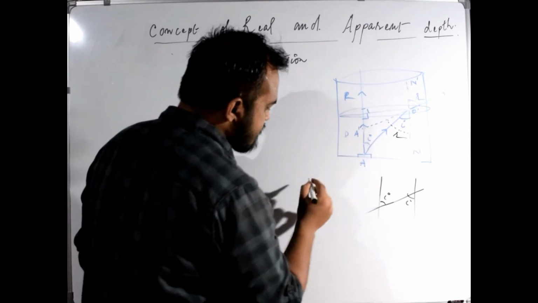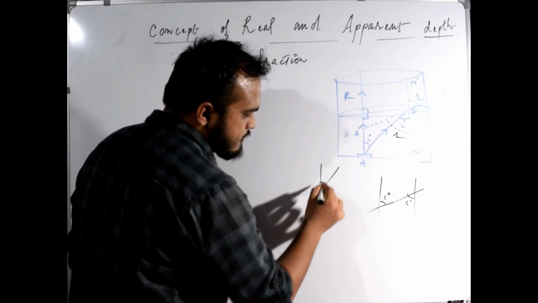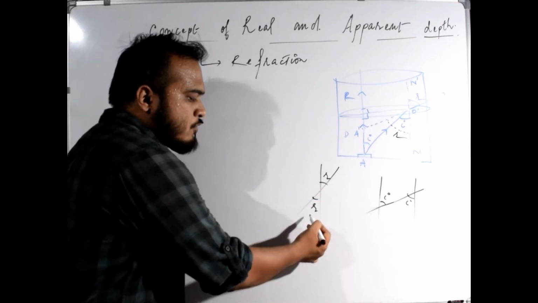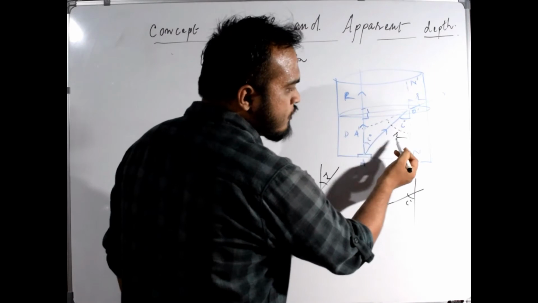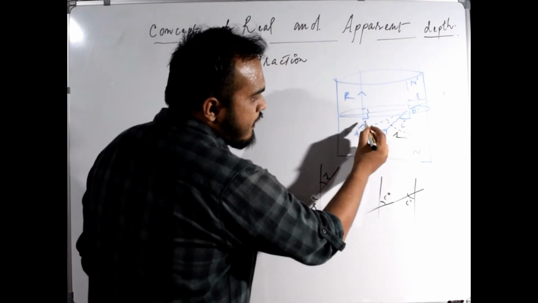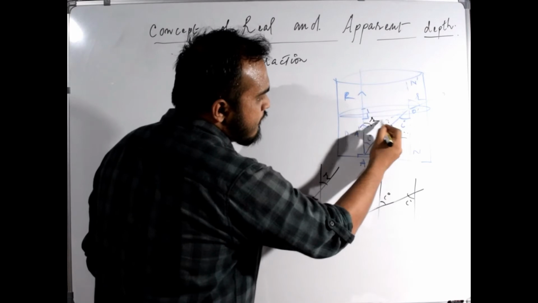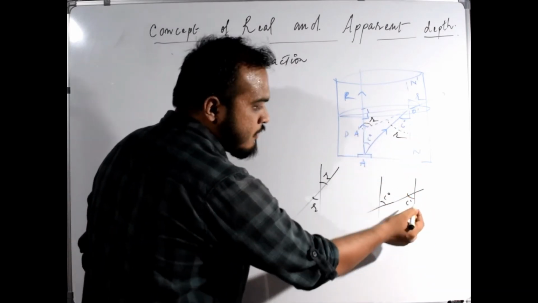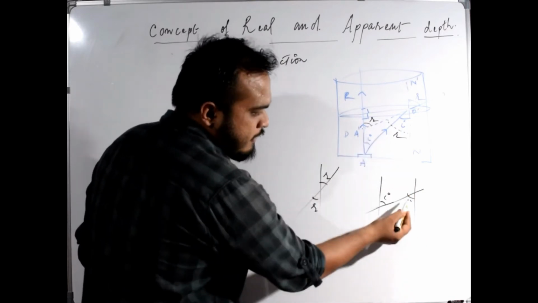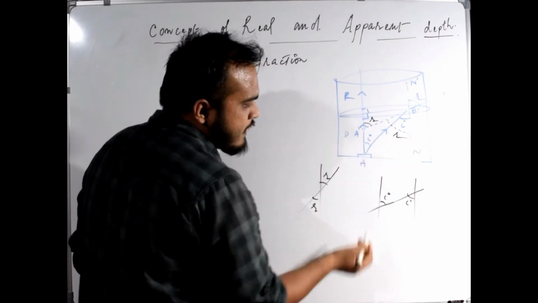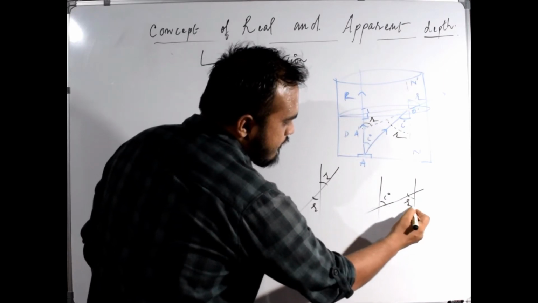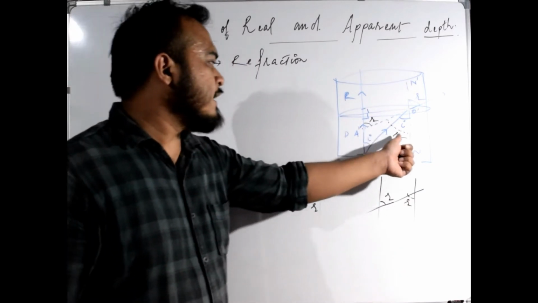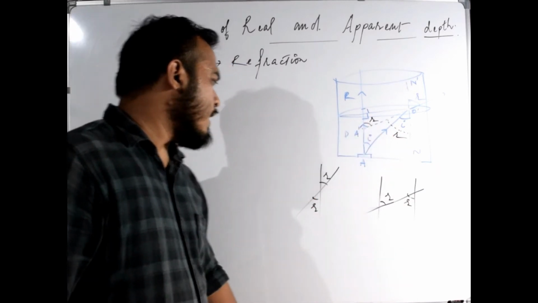Why? Because in this case it is like this. If this is r, this angle will also be equal to r. From this diagram we can say, because here it was i, so this is i. So if this is r, this will also be equal to r.